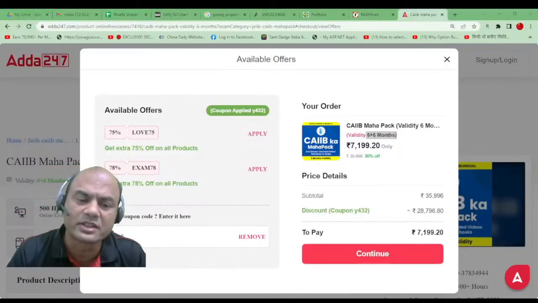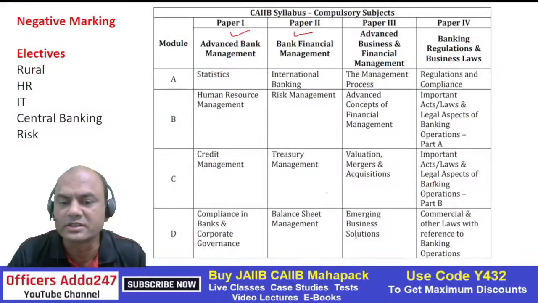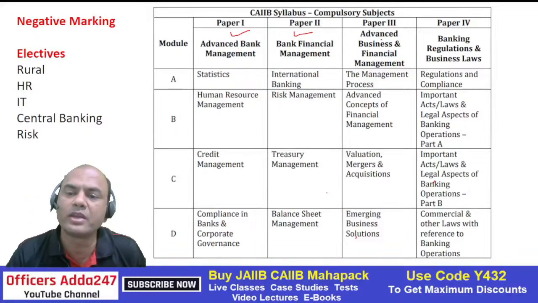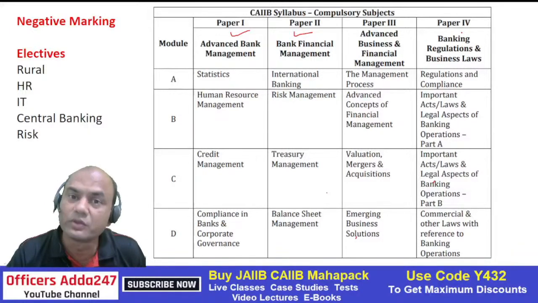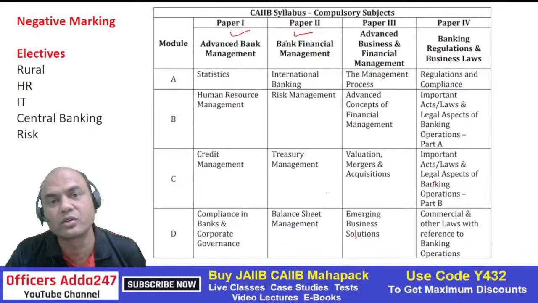And why am I stressing on this? Because look at the batches. Look at the new portion for CAIIB. Now there are 4 compulsory subjects: ABM, BFM, ABFM and BRBL. ABFM means Advanced Business and Financial Management, newly added. BRBL, Banking Regulation and Business Laws, newly added. Even the portion for ABM and BFM is changed a bit.